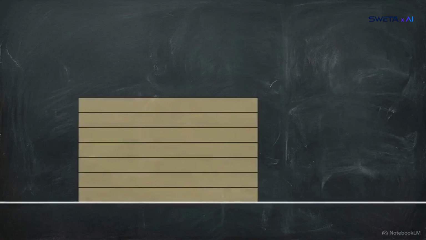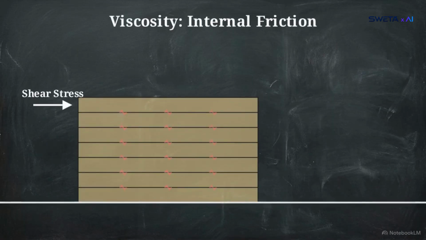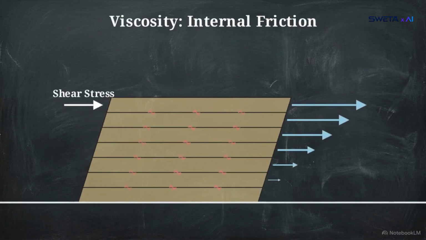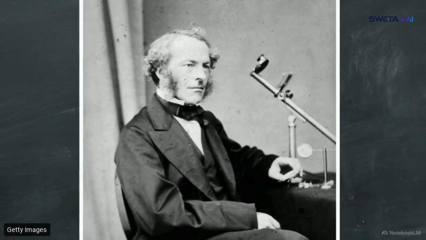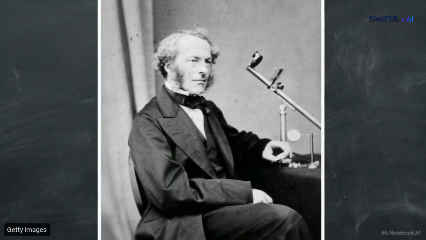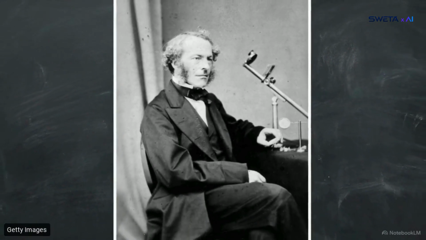We call this internal friction viscosity. It is the resistance generated when horizontal layers of a fluid slide past one another. The top layers might move quickly, while the bottom layers drag against the container walls. In the 19th century, George Stokes quantified how this friction grips solid objects moving through a fluid.